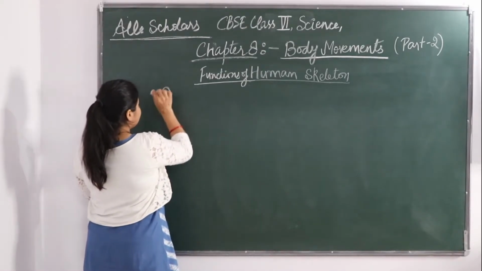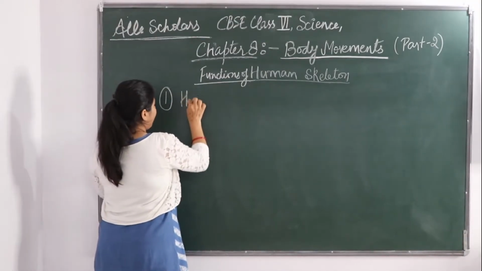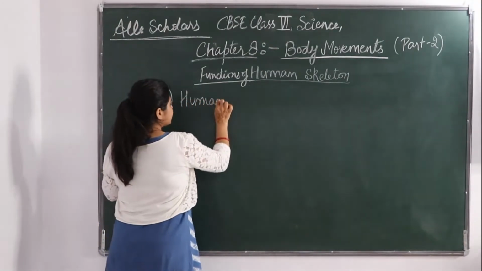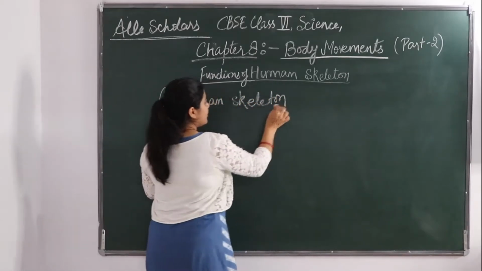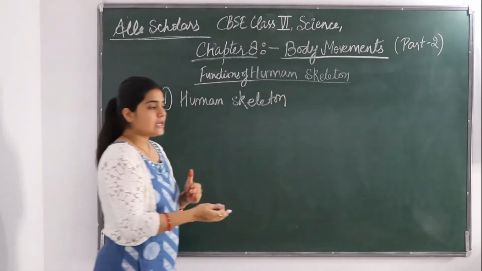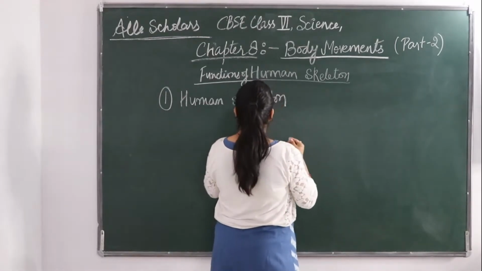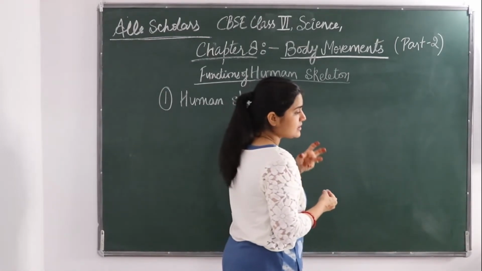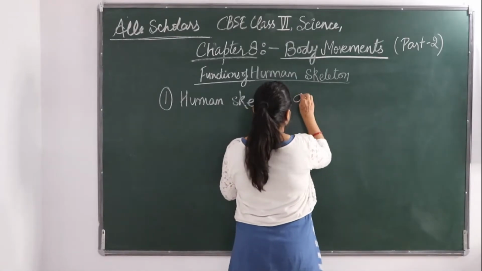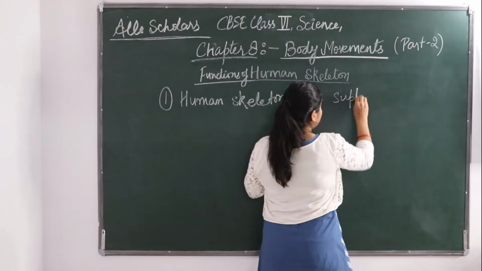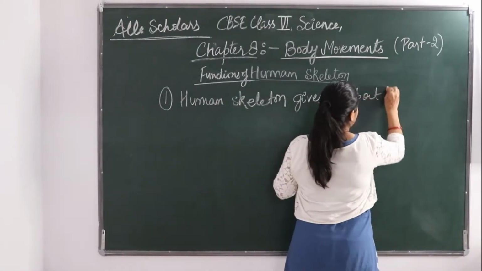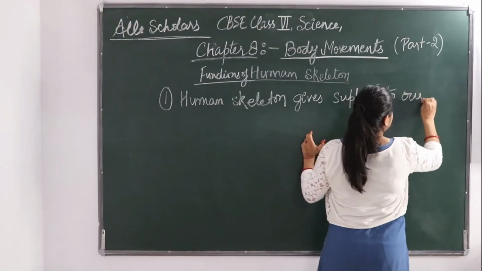Okay, so the first function of human skeleton is that it gives support to our body.